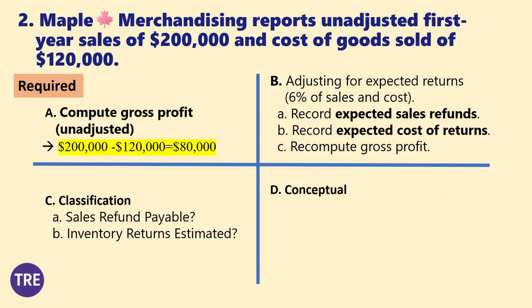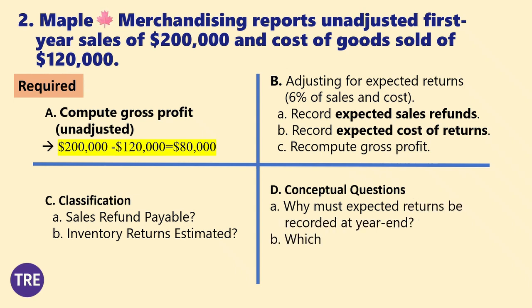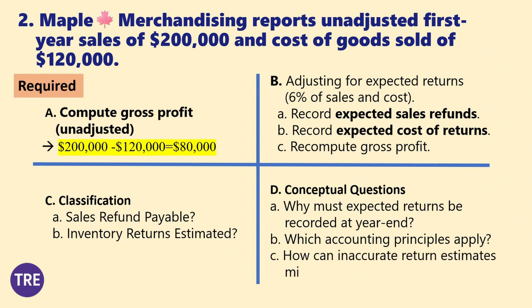Finally, Part D moves us into the conceptual side. Three quick questions. Why must these expected returns be recorded at year-end instead of waiting until next year? Which accounting principles are at play here? And how could inaccurate estimates mislead investors or decision-makers? Take a minute to think, then we'll walk through the journal entries, adjusted profit, and the conceptual answers.